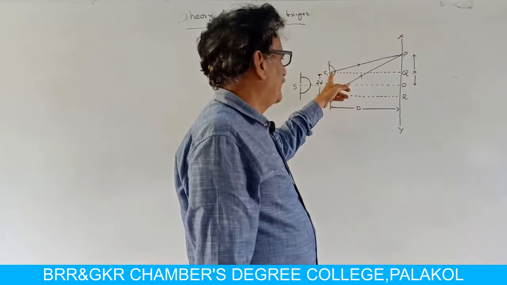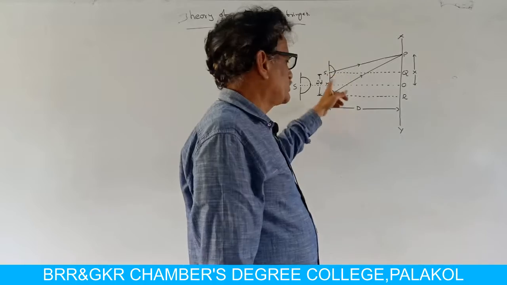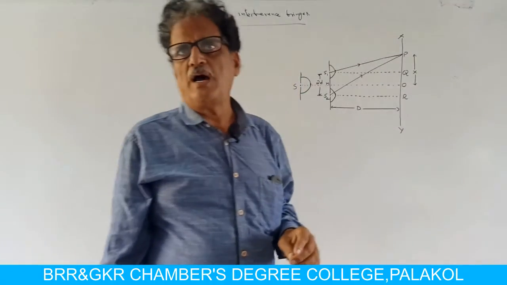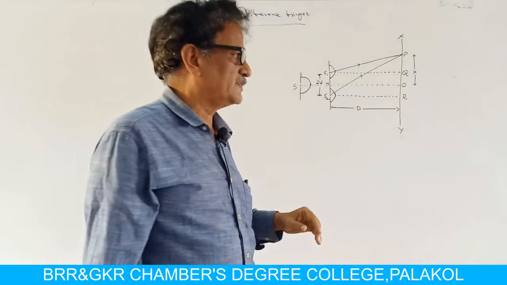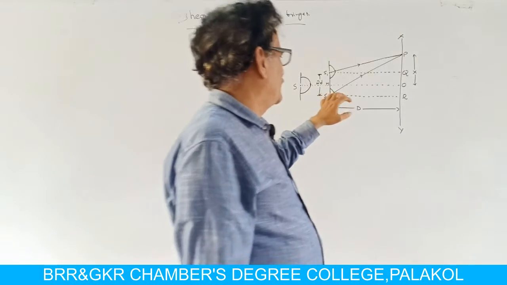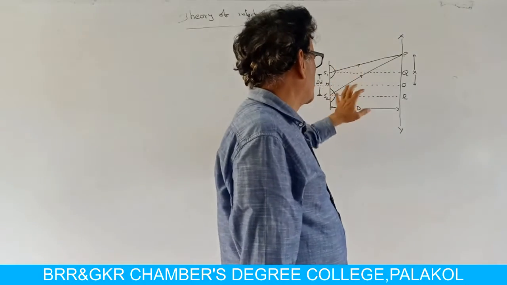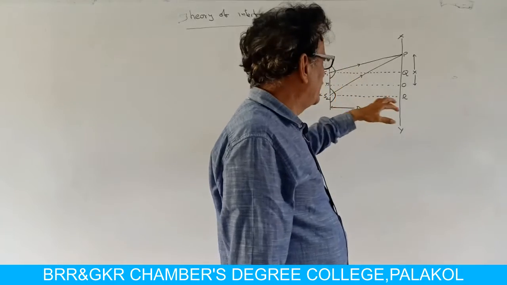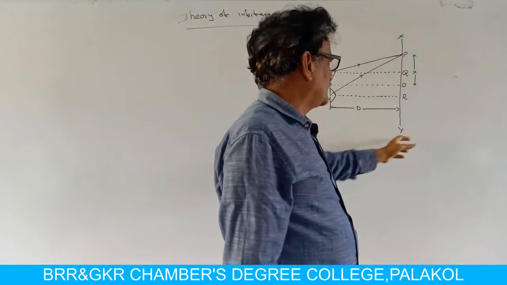So the waves coming from S1 and S2 have the same frequency, same wavelength and same phase. The superposition of these two waves gives interference in this region.